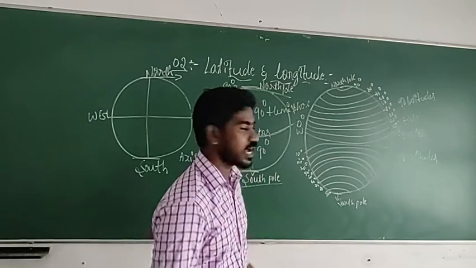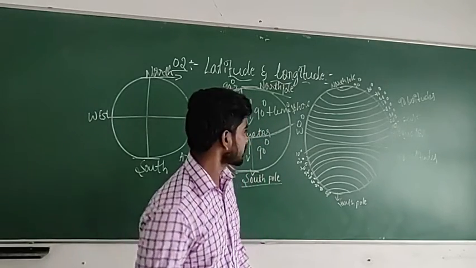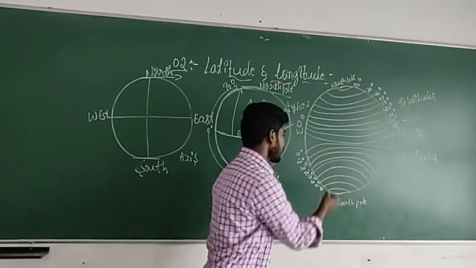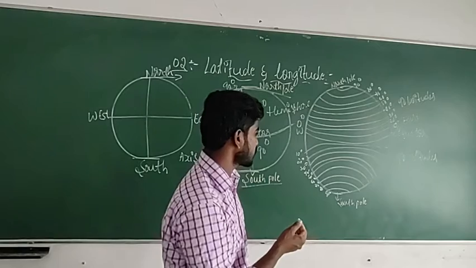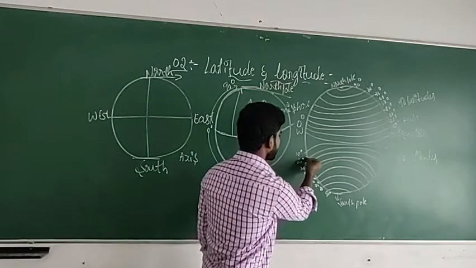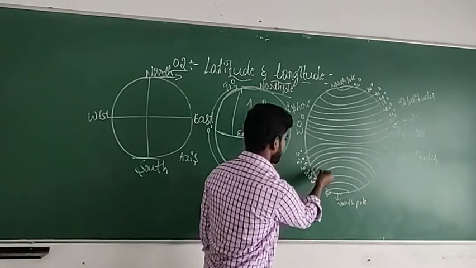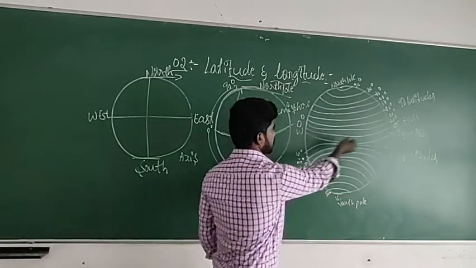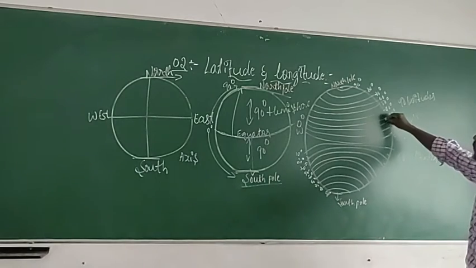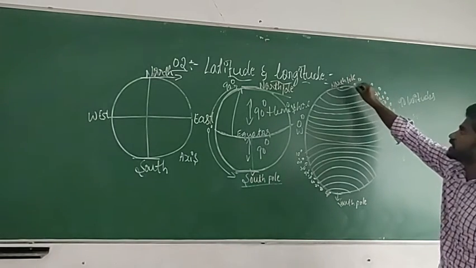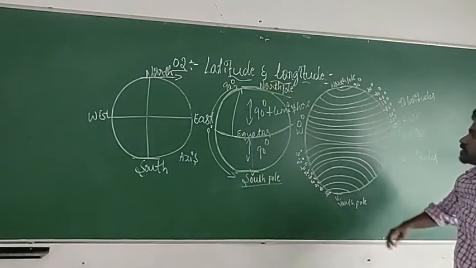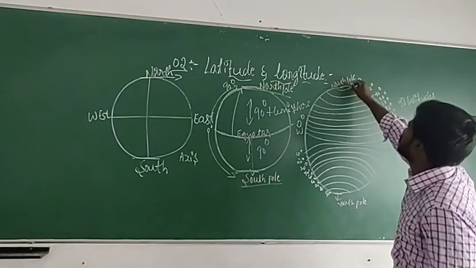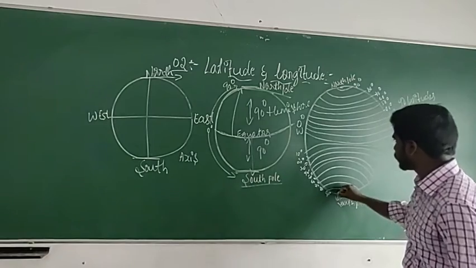But here I can't draw all the 90 latitudes. So that's why here I draw 9 latitudes. Between these you should imagine that there are 10 latitudes. Okay. So 10 degree latitude, 20 degree, 30, 40, 50, 60, 70, 80, 90 degree. Here also the same. I have written here 10 degree, 20, 30, 40, 50, 60, 70, 80, 90 degree north pole.